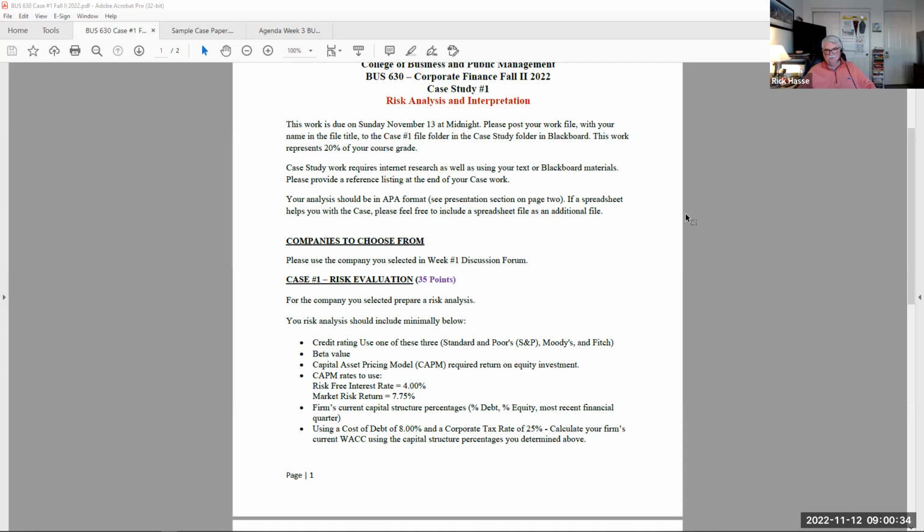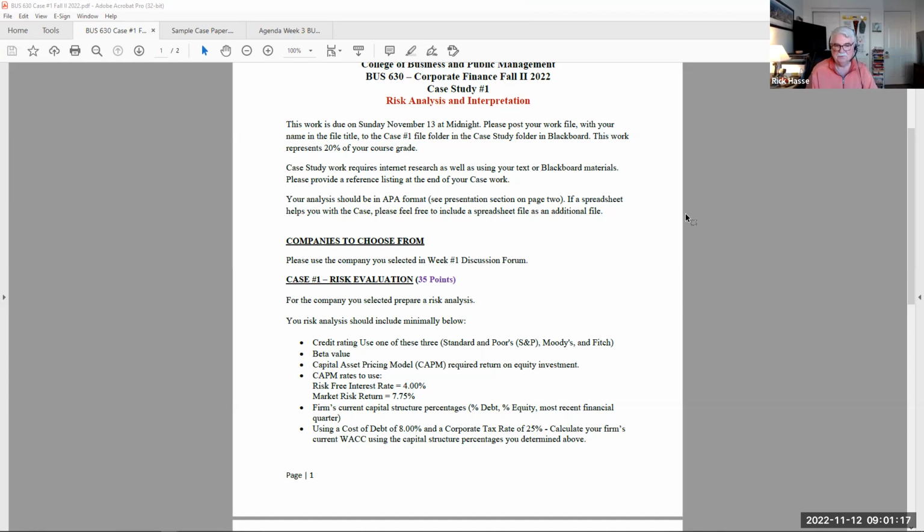Then, using that information, you look up your company that you have chosen as far as their capital structure. What percent of debt and equity does the current financial statement say this company has? Remember, the current financial statement is the balance sheet, assets equals debt plus equity. That debt and equity should total 100%. Once you have those percentages, then you can determine the weighted average cost of capital for this business. In a hypothetical sense, you already have the cost of equity. Now you determine the cost of debt. The cost of debt is the interest rate on the debt, which I give you as 8% to use, and the corporate tax rate to use is 25%.